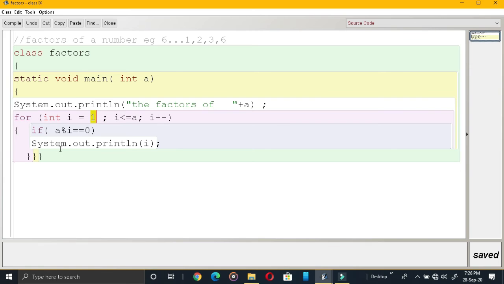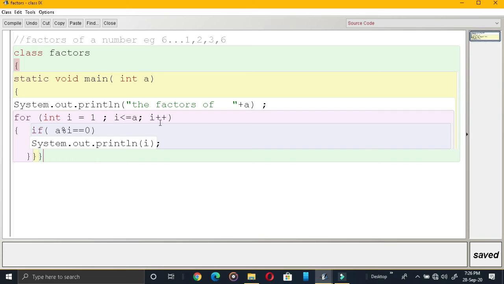Yes, then that number will be printed. I plus plus, I becomes 2. 6 modulus 2, are you getting 0 as the remainder? Yes, in that case also it will be printed.